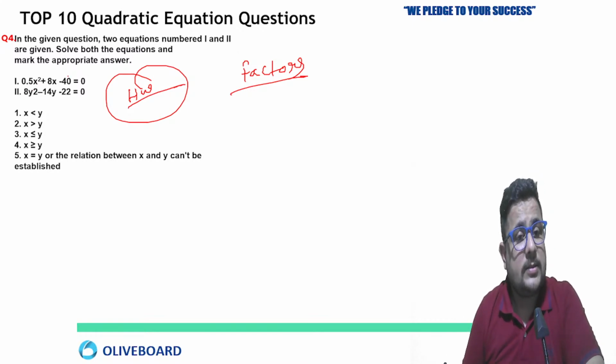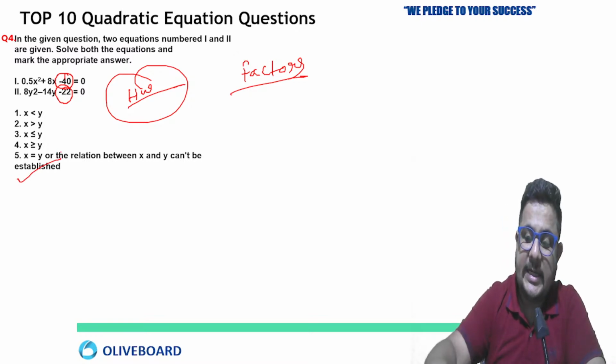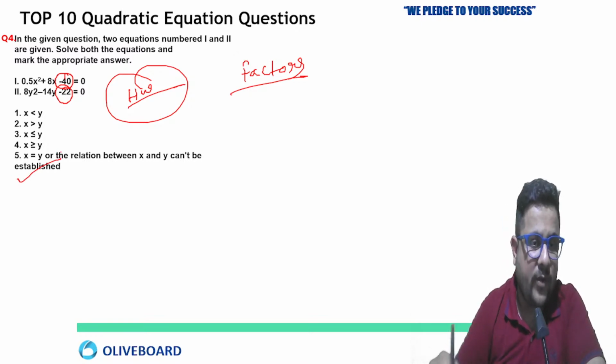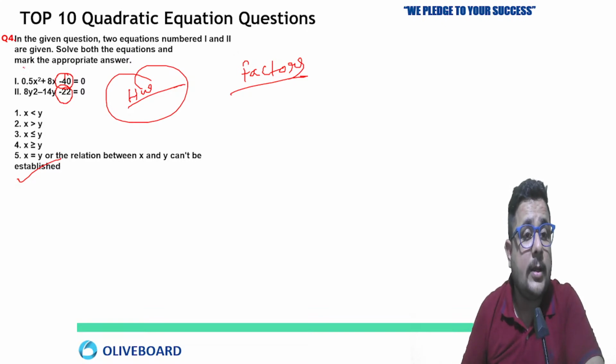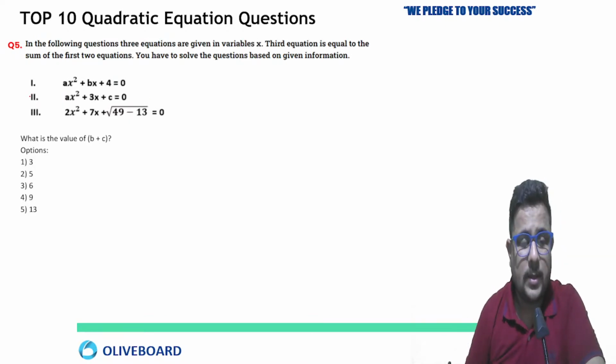See, c is negative in the first equation, the constant term is negative in the second one also. So directly you can say that the relation cannot be established. When the constant is negative in both equations, directly go for that. But one thing you have to check: your value a, the coefficient of x square or y square term, must be what? Positive always. Very good.